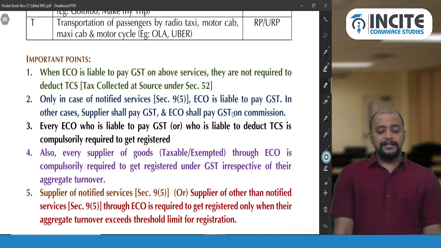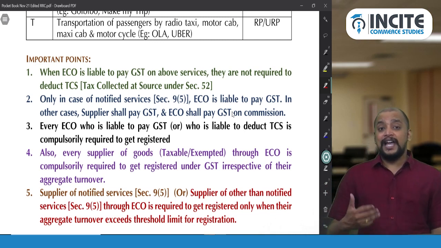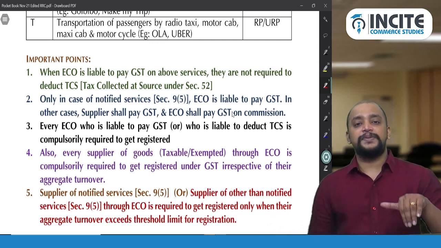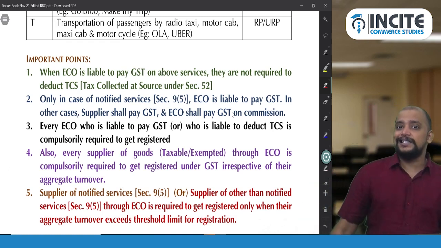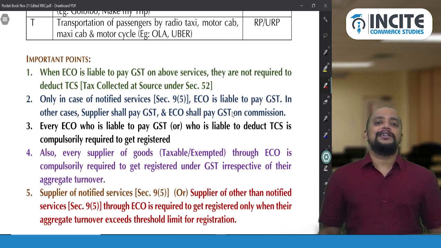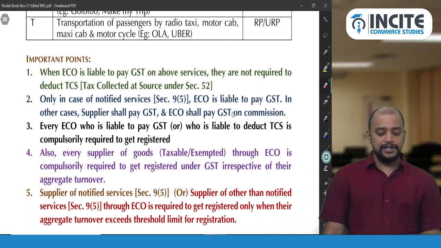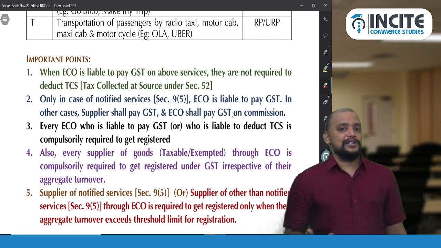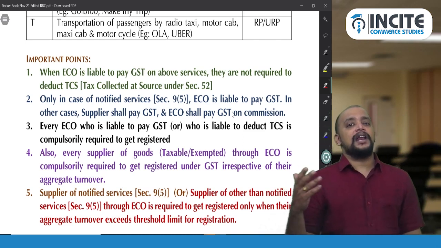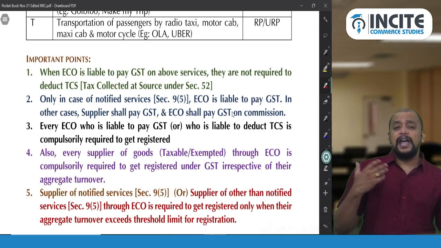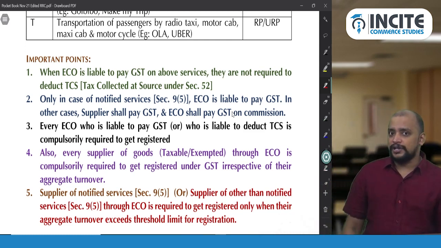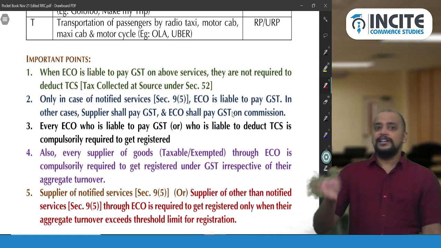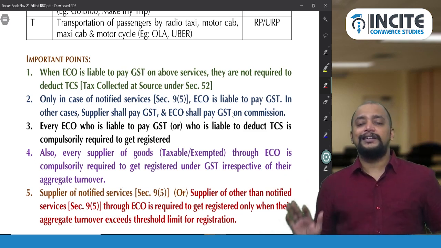Okay. And every e-commerce operator who is liable to pay GST under this section 9 subsection 5, or an e-commerce operator who is liable to deduct TCS, is compulsorily required to get registered, that we have seen in compulsory registration. And then suppose the supplier is paying GST on the transaction, I am selling goods through e-commerce operator Amazon or Flipkart, then I have to pay GST on that supply. Whereas the e-commerce operator will get a commission or delivery charges. On that, the e-commerce operator will pay GST, not on the entire transaction.